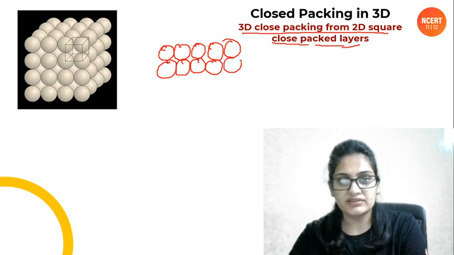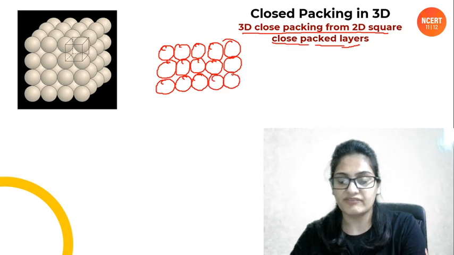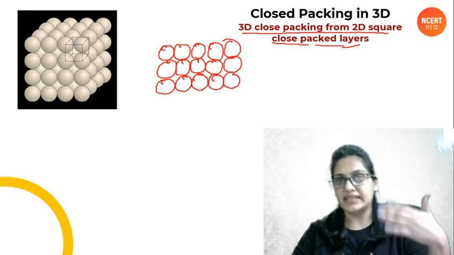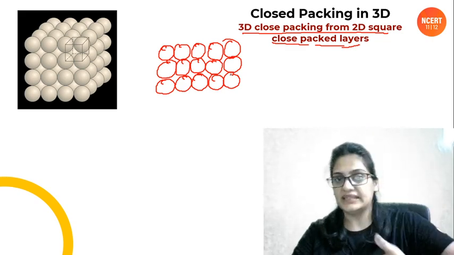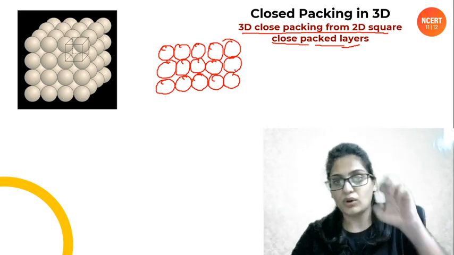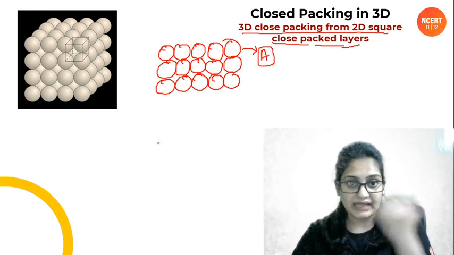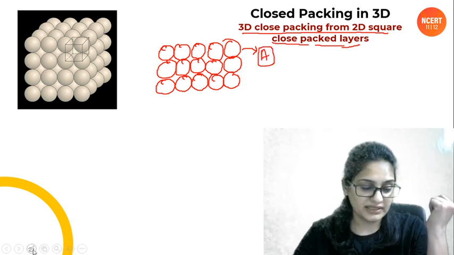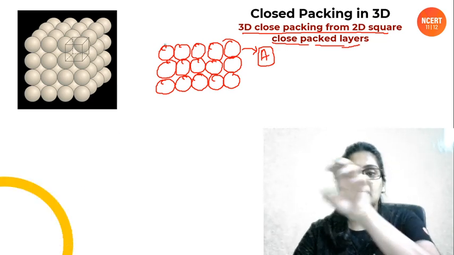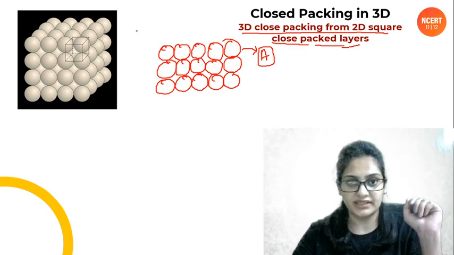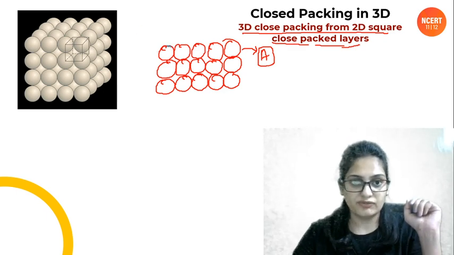Now people, when we study 3D ना, ठीक है, you are not giving names to the layers in one dimension. We will be giving names to the layer in a plane. ठीक है. So let us call this planar layer A. ठीक है. Now the other layer, how do we form the other layer? The other layer, people, will be formed by placing the atoms just above them. ठीक है. So the second layer will be formed by placing the atoms just above it like this.